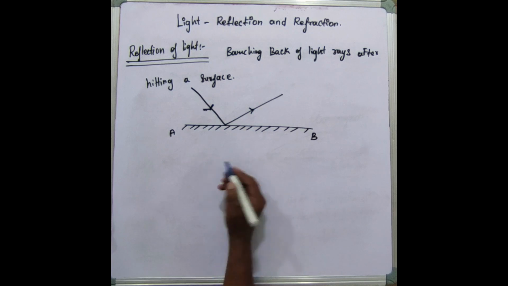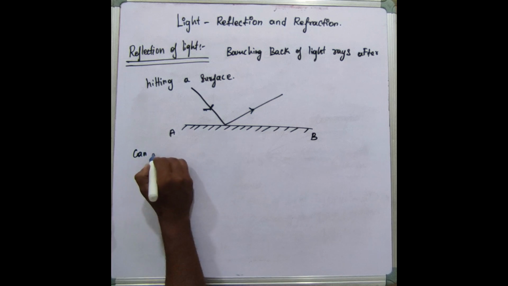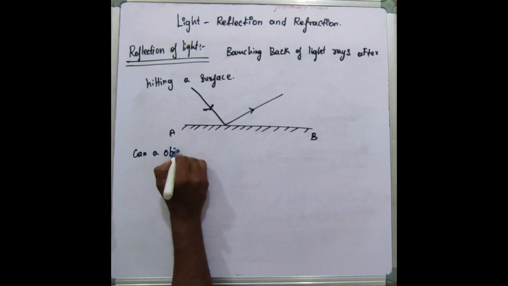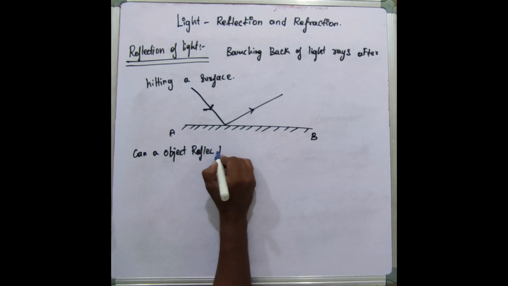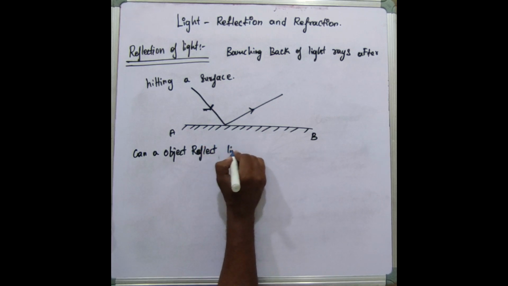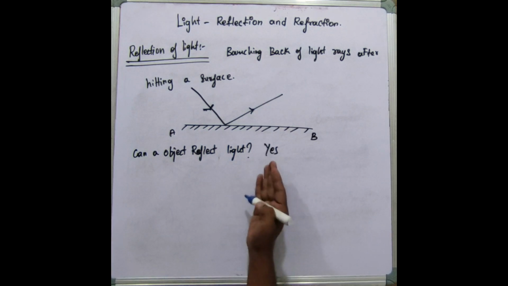Okay, can an object reflect light? Yes, the answer is yes.